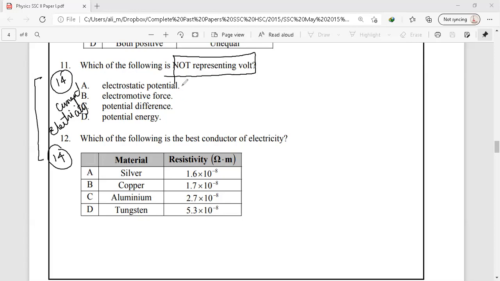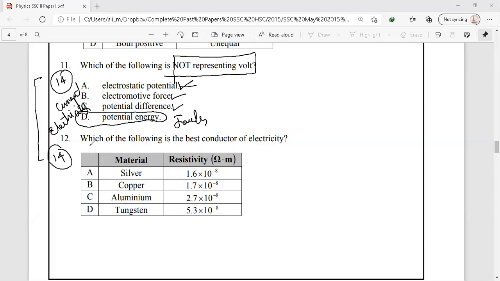As we know, electric potential is measured in volts, electromotive force is measured in volts, while potential difference is also measured in volts. So the correct answer is option D, that is potential energy, and the SI unit of potential energy, as we know, is joules. So the correct option is option D.